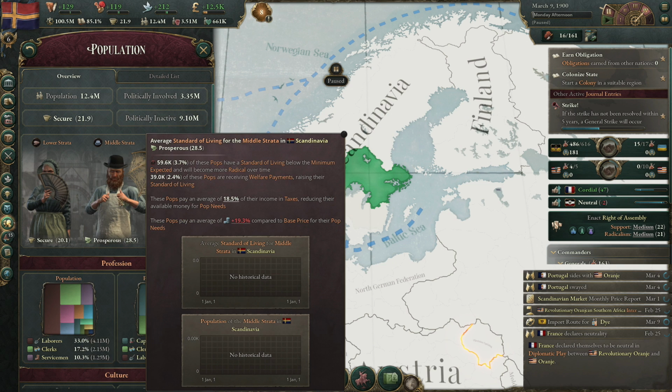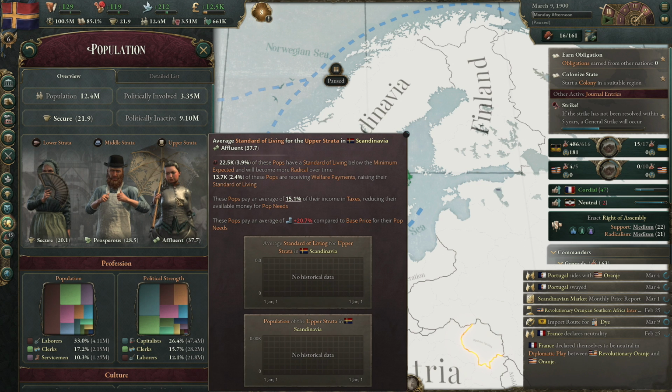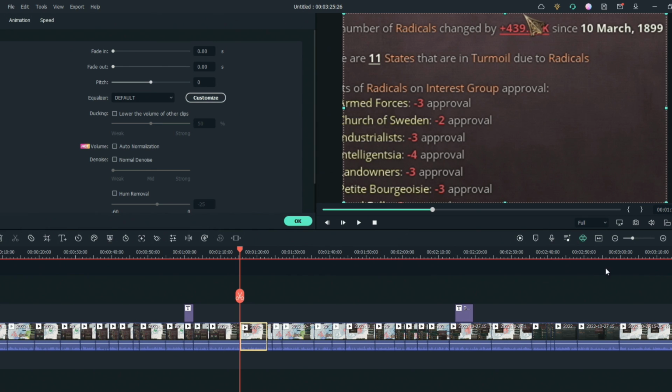You need to be careful because each area has a different amount of standard of living, and the higher end average of standard of living, like the upper strata, usually has a bigger impact on your radicals because they're more involved in the policies. Haha, editor's note.